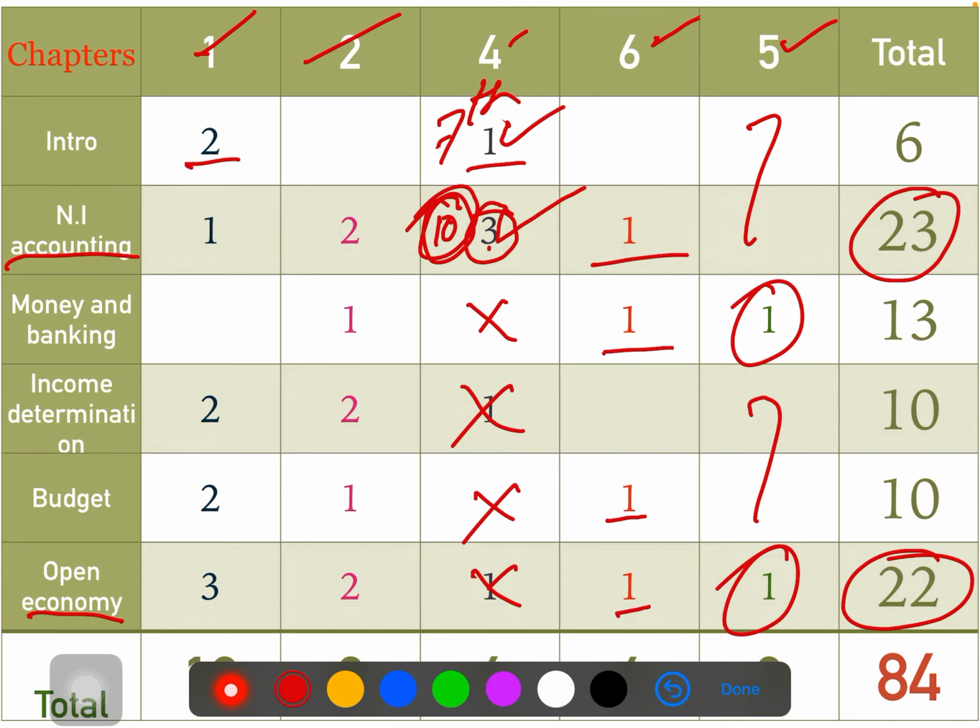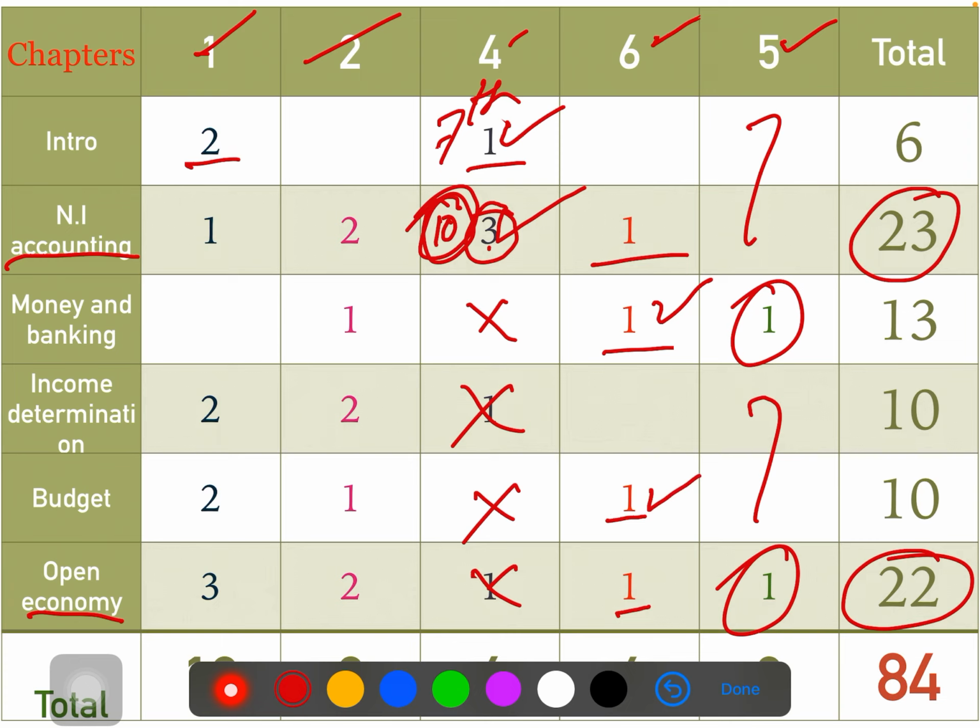In there I told you to skip 1 chapter. So here also I'll advise you to skip one of the chapters. Whichever chapter you think is quite difficult, you can skip for the 6 mark. For example, money and banking is one of the easiest chapters for the 6 mark, so keep that. And the budget chapter is also very easy for the 6 marks, so keep that. If you think national income is easy, yeah, open economy, it's up to you.